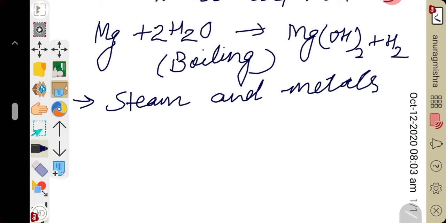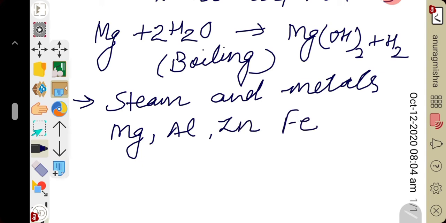Magnesium, zinc, aluminium and iron. What I told, magnesium, zinc, aluminium and iron. They react with steam to liberate hydrogen. Magnesium, aluminium, zinc, iron. They react with steam to produce hydrogen gas. So let us start with magnesium first.